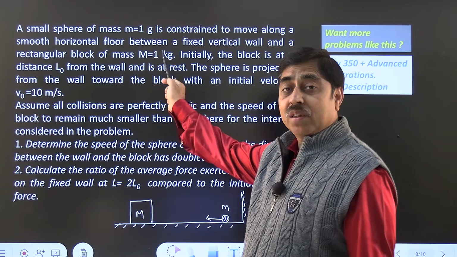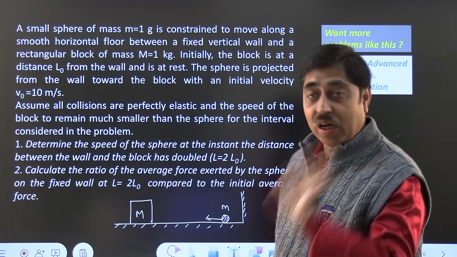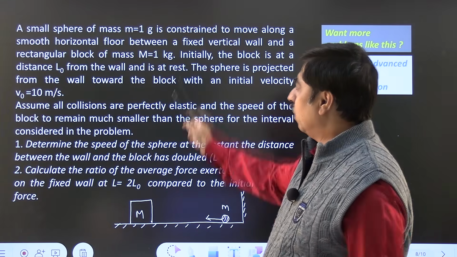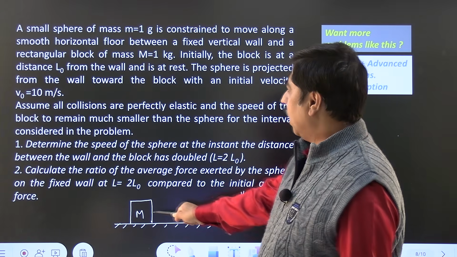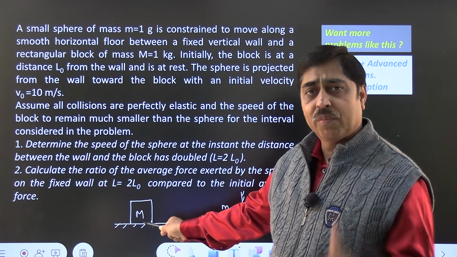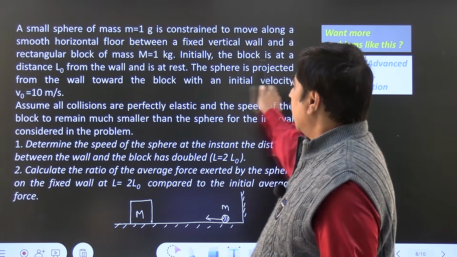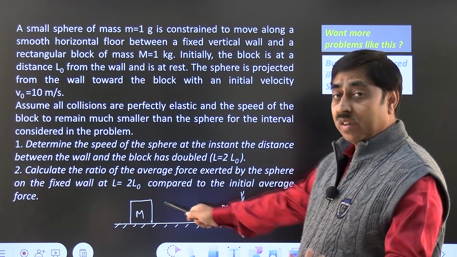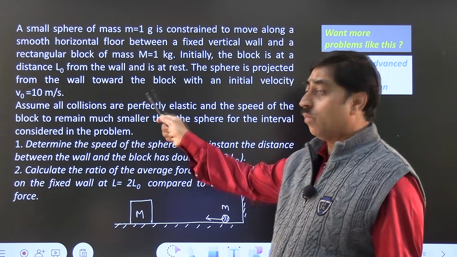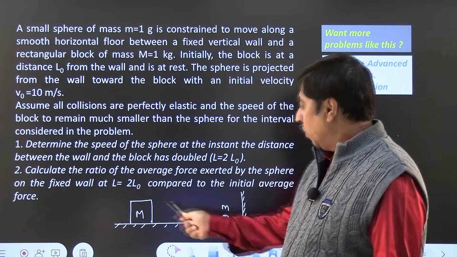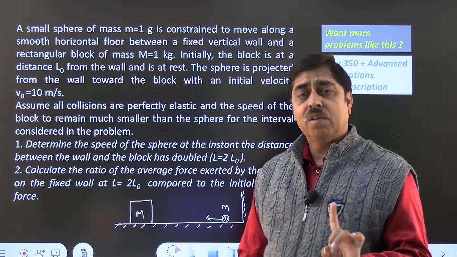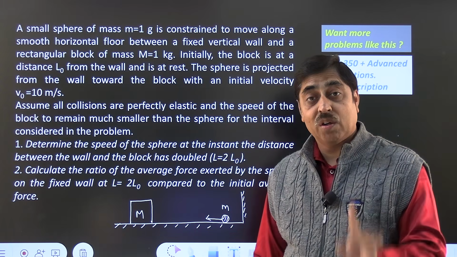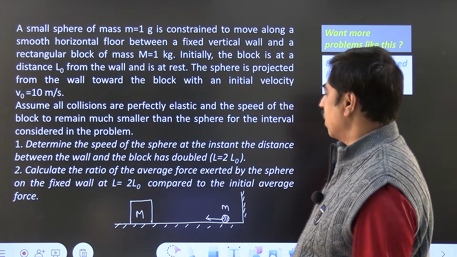A small sphere of mass small m, that is 1 gram, is constrained to move along a smooth horizontal floor between a fixed vertical wall and a rectangular block of mass capital M, that is 1 kilogram. Initially, the block is at a distance L0 from the wall, and it is at rest. The sphere is projected from the wall towards the block with an initial velocity of 10 meter per second. This is the small sphere which was projected towards the block at a speed of 10 meter per second.